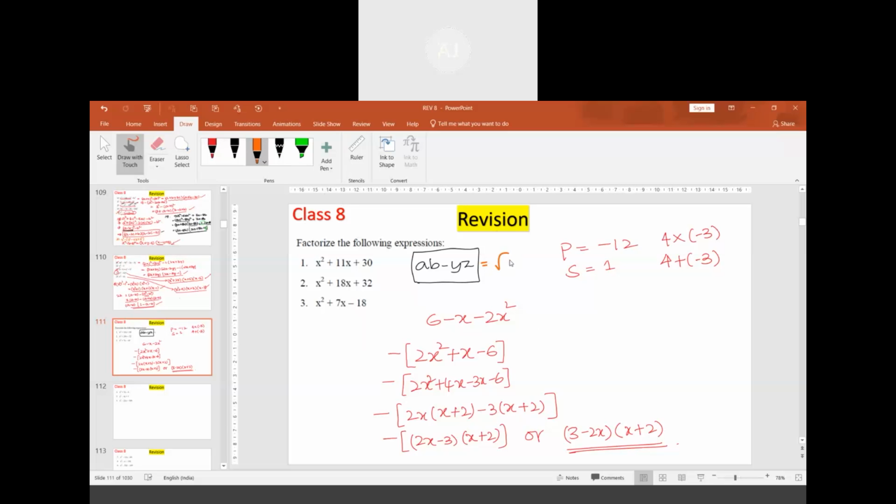No. What he meant to say is this, isn't it? So root AB plus root YZ into root AB minus root YZ. Everywhere don't use this. They will give in a specific way that something will be common.